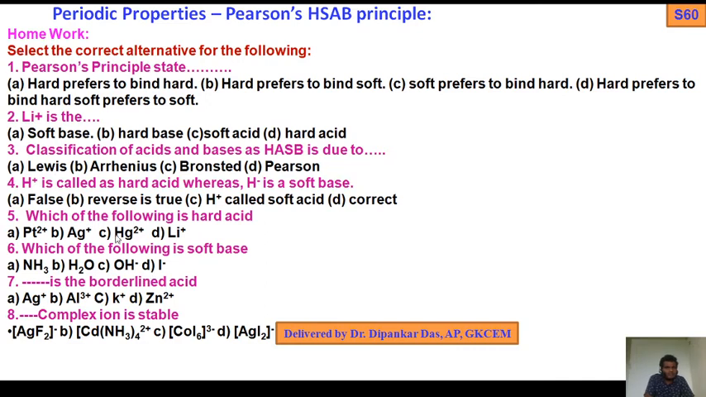Next, homework. Select the correct alternative for the following: Pearson principle states which one. Lithium plus, soft acid, hard base. We should try this at home. So this is the homework, we should try it.